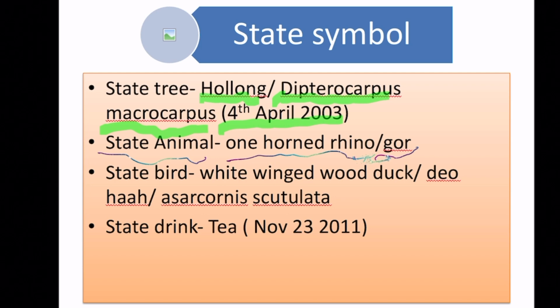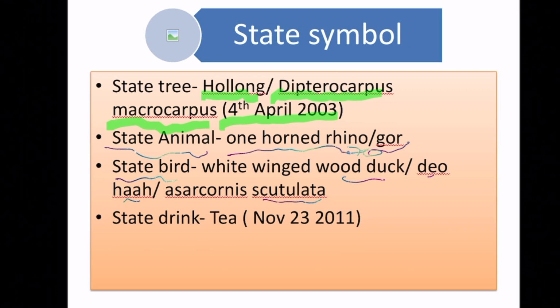It is needful to keep both in mind. And what is the state bird? The state bird of Assam is white-winged wood duck, or it is also known as deoha. And what is the state drink of Assam? That is tea. And it was declared as a state drink in the year 2011, November 23.